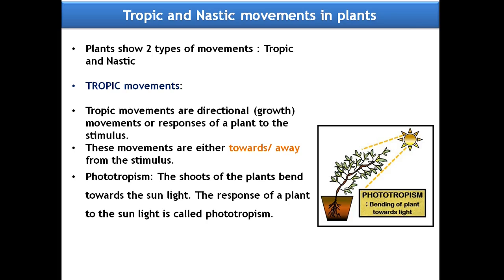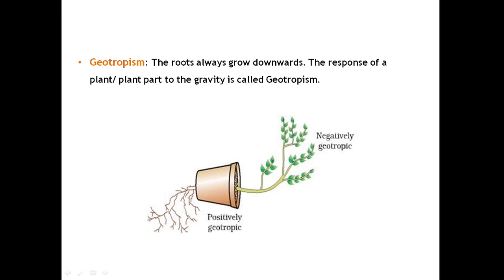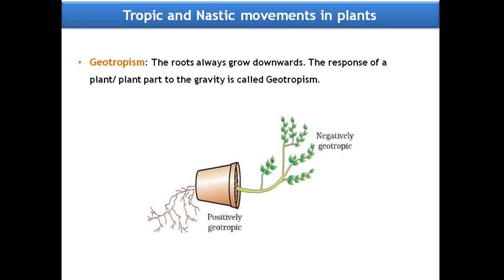Phototropism. The shoots of the plant bend towards sunlight. The response of the plant to sunlight is called phototropism. Coming to geotropism, the roots always grow downwards. The roots of the plant grow downwards. The response of a plant or plant part to gravity is called geotropism.